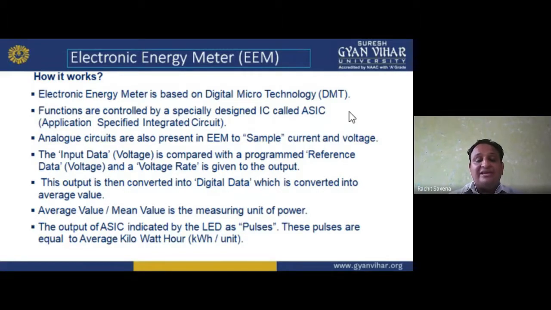The output of the ASIC, the application specific integrated circuit, is indicated by the LED as pulses. These pulses are equal to the average kilowatt hour, that is known as kilowatt hour per unit. It is known as what? Kilowatt hour per unit. I hope you understand.